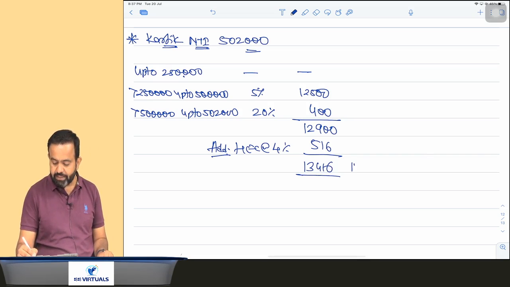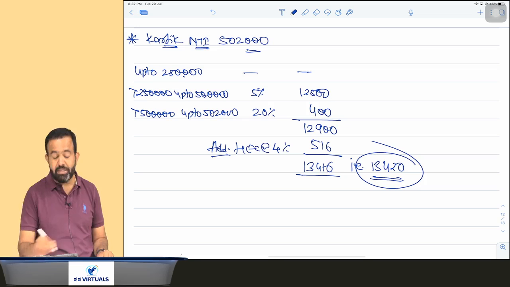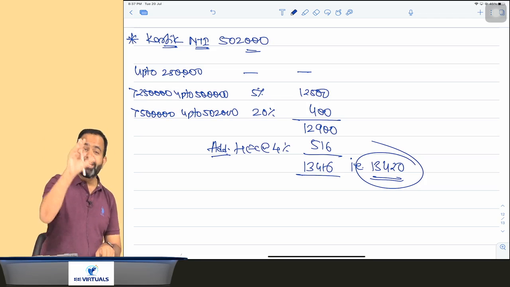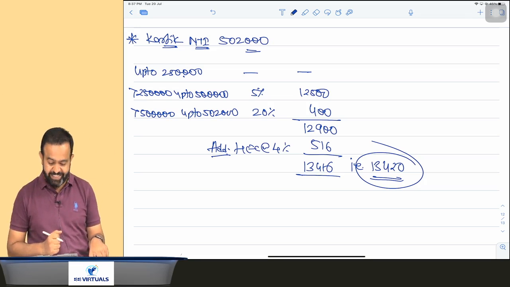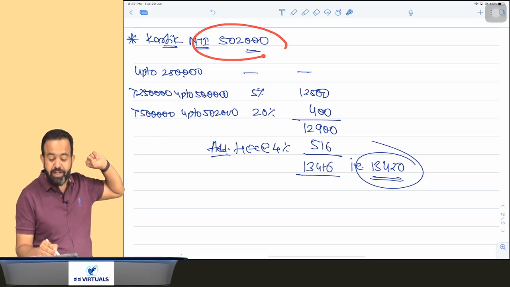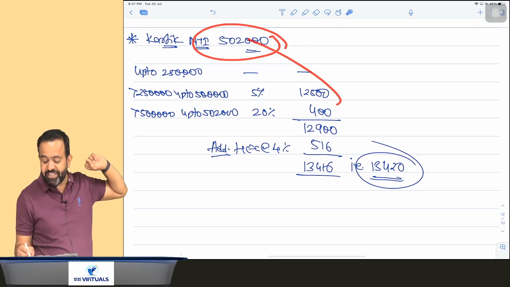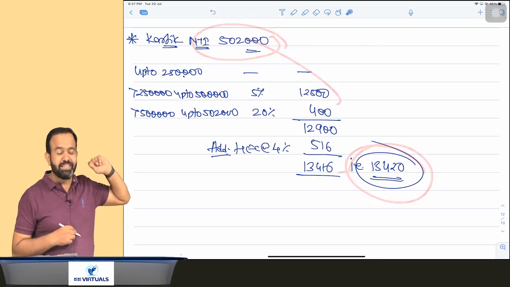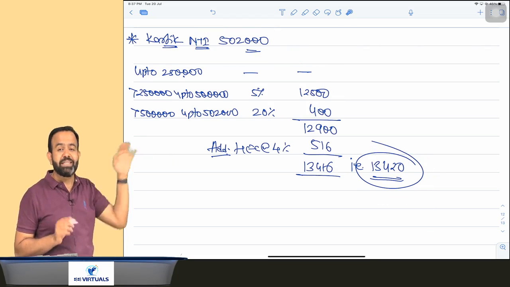13,416, or I can say that is 13,420. That will be the tax payable. Now guys, just try to understand one thing here. In this particular case, his income is 5,02,000, and due to that your tax is 13,420. Suppose his income is only 5 lakh, then there is no tax.